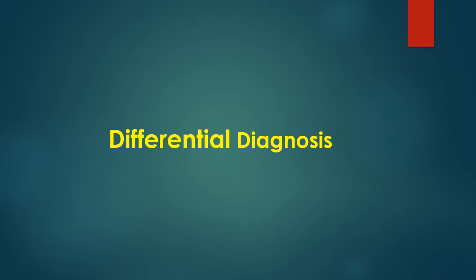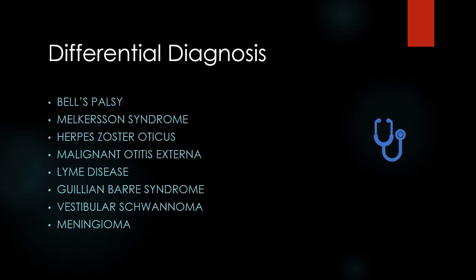So up till now, I think it's a lower motor neuron lesion of the facial nerve. And according to the study of the findings, my differential diagnoses are Bell's palsy, Melkersson syndrome, herpes zoster oticus, malignant otitis externa, Lyme disease, Guillain-Barré syndrome, vestibular schwannoma, and meningioma.